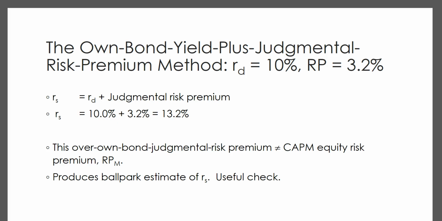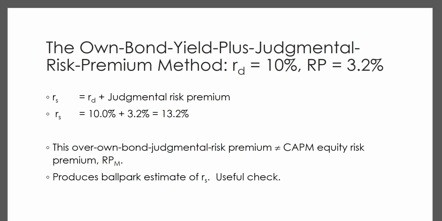Finally, the own bond yield plus judgmental risk premium method is where we take the cost of debt and add to it a judgmental risk premium. This is an ad hoc procedure where the judgmental risk premium, usually between 3 and 5%, is added to the firm's own long-term debt yield.